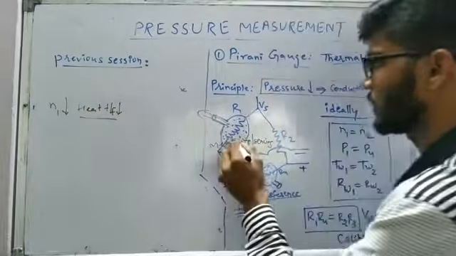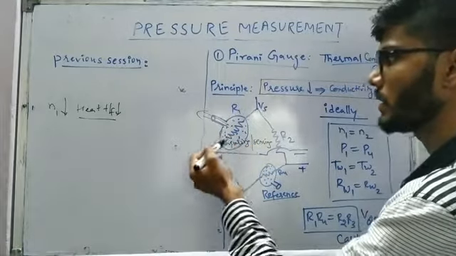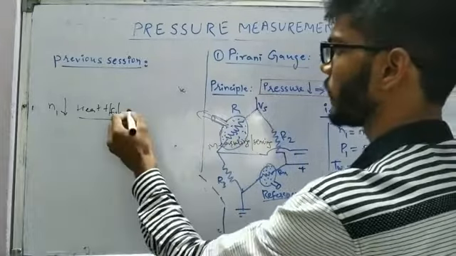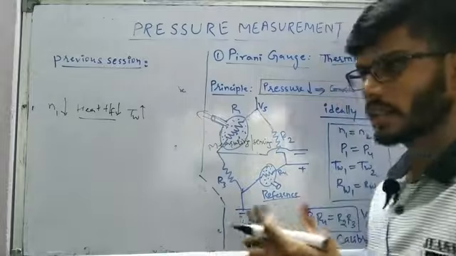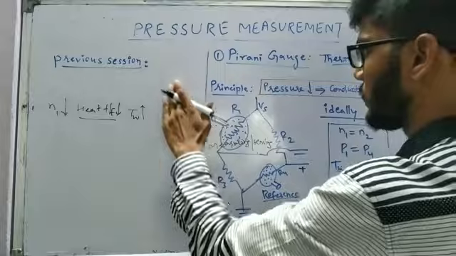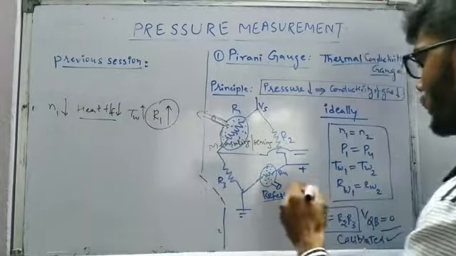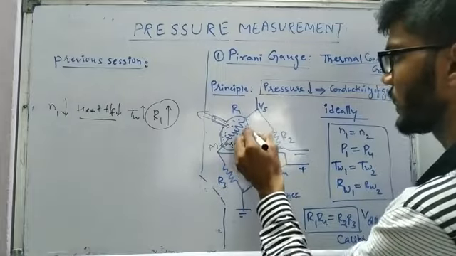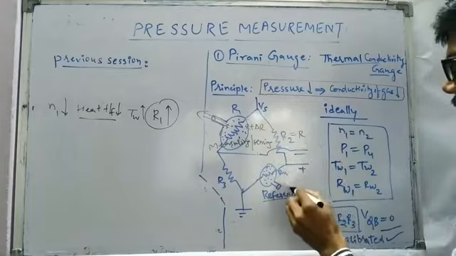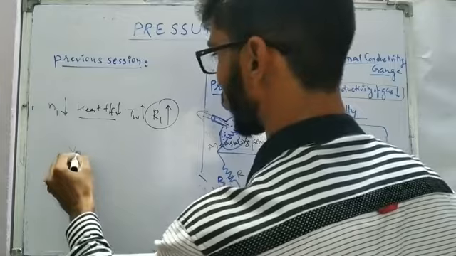Before, this resistance wire was losing some heat; if the number of molecules is decreased, it is going to dissipate a lesser amount of heat. So the temperature of the wire is going to increase, because it has more heat than before, and due to that the resistance is going to increase. Now we can simply write it as R plus delta R, and if we assume that all resistances are equal in the beginning, now we can write the quarter bridge output as